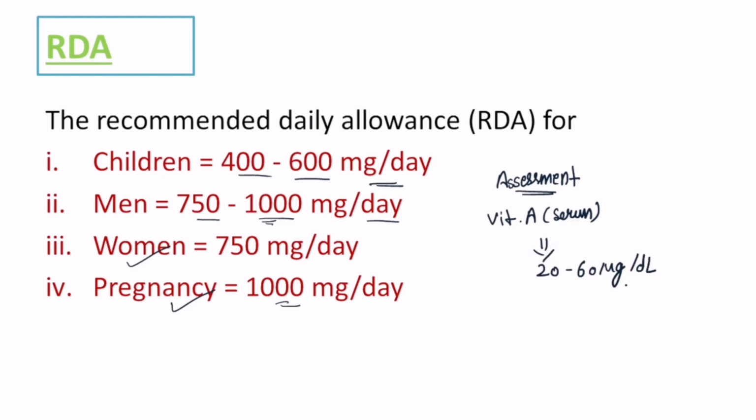Do not get confused between microgram, milligram, deciliter, liter. This thing is very confusing, but remember, do not get confused between these things. So we can assess it in this way, and also by the dark adaptation test. We can evaluate vitamin A deficiency by the dark adaptation time test.